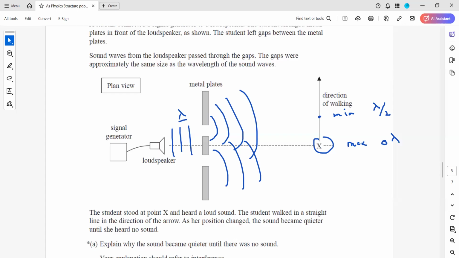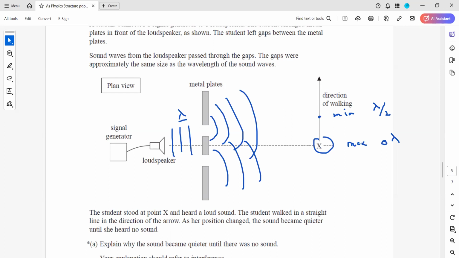So 1 mark for diffraction, 1 mark that the two waves will have a path difference of zero or a phase difference of zero, and another mark that there will be constructive interference at X. As the student moves away from X, moving upward in the direction shown, the path difference will change. That's the fourth mark.